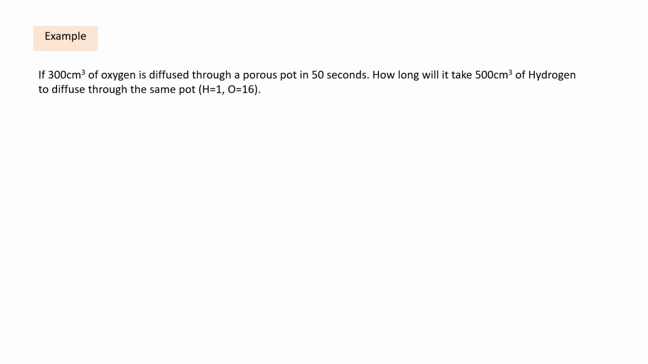So let us look at this example. If 300 centimeter cube of oxygen is diffused through a porous spot in 50 seconds, so this is the volume, this is the time, and please take note that we are working with oxygen, the first gas. How long, that's the time, how long will it take 500 centimeter cube of hydrogen, this is the volume of hydrogen, that's the second gas, so we're working with two gases now, to diffuse through the porous spot. So we have H equals 1, O equals 16.